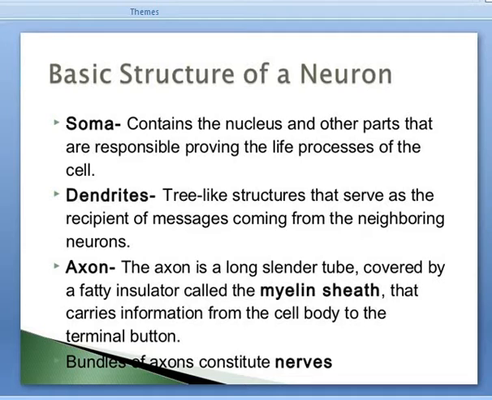Starting with soma. Soma contains the nucleus and other parts that are responsible for carrying out the life processes of the cell. Dendrites are tree-like structures that serve as recipients of messages coming from the neighboring neurons. The axon is a long slender tube covered by a fatty insulator called myelin sheath that carries information from the cell body to the terminal button. Bundles of axons constitute nerves.